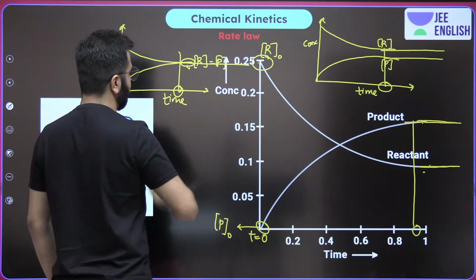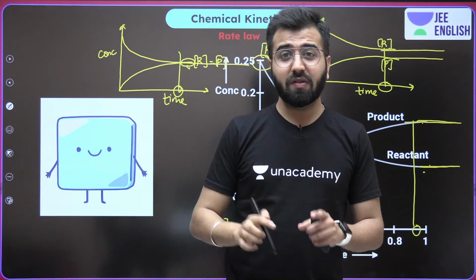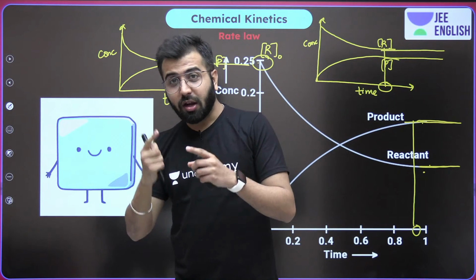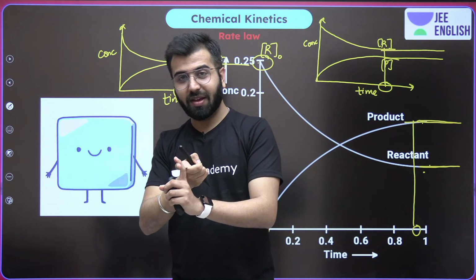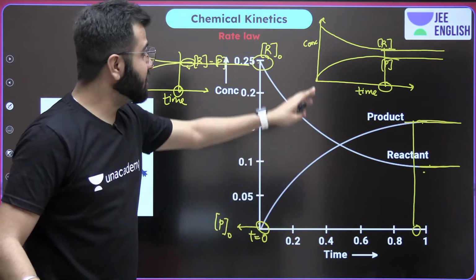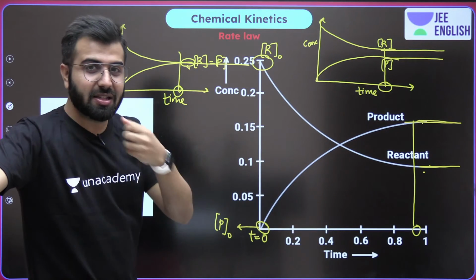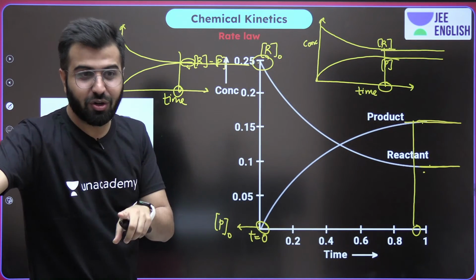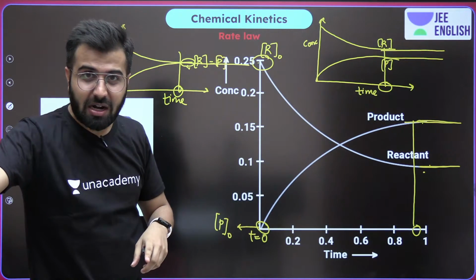Here itself, equilibrium. Whenever equilibrium has to be achieved, it all depends upon the rate of the forward reaction and the backward reaction. They both should be equal. You cannot just look at the concentrations of the reactants and products and tell whether it has achieved equilibrium. Do remember that. The only reason I'm showing you these graphs is so that you can be the smarty pants.